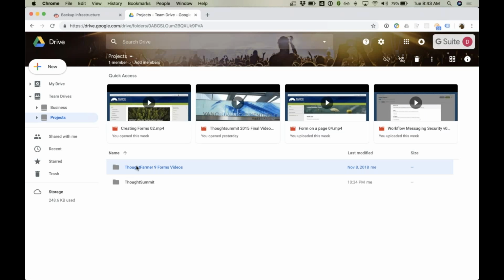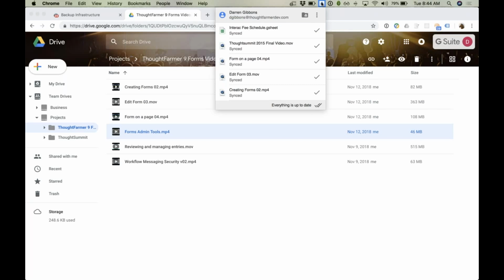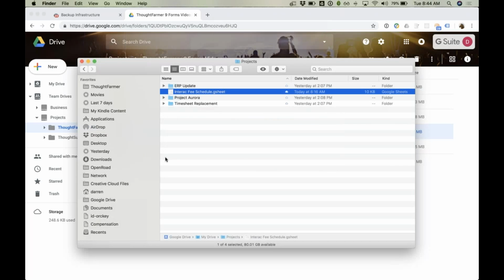And oftentimes, something that's a great use case for Google Drive, and especially for team drives, is working together, collaborating with people on a large set of files. So these are a set of videos that we've been producing here as part of our upcoming ThoughtFarmer 9 feature. And these are all stored here inside a team drive. And what I'm doing here is I'm actually using the Google Drive File Stream support. This is a tool that allows me to sync up my Google Drive files directly onto my computer.